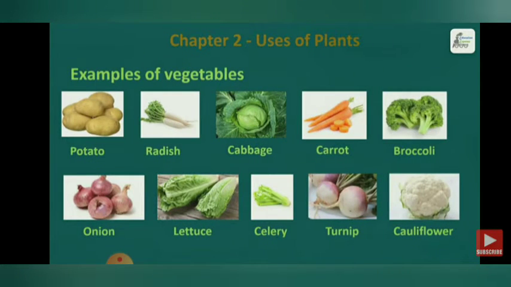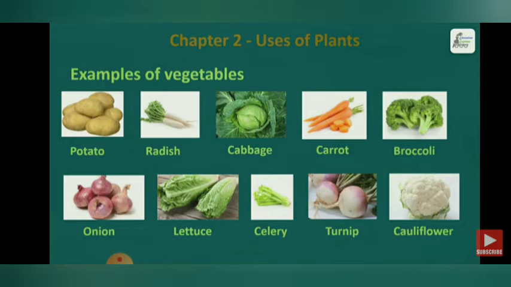Now vegetables, which kind of vegetables do we get from plants? Vegetables like potato, radish, cabbage, carrot, broccoli, onion, lettuce, celery, turnip, cauliflower are the examples of vegetables.